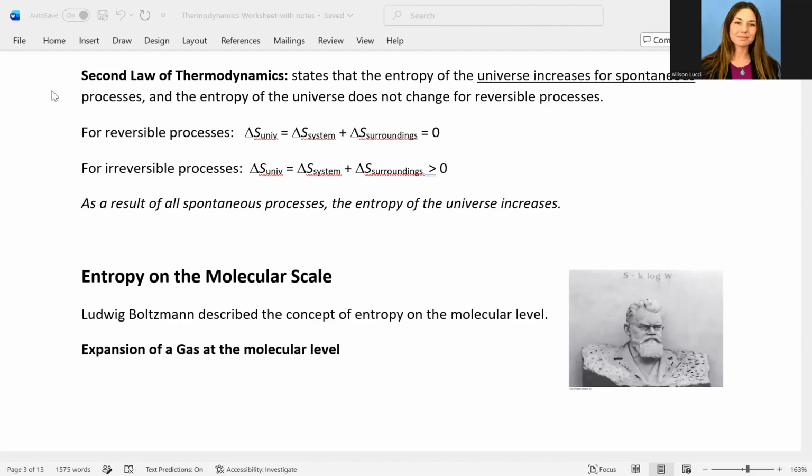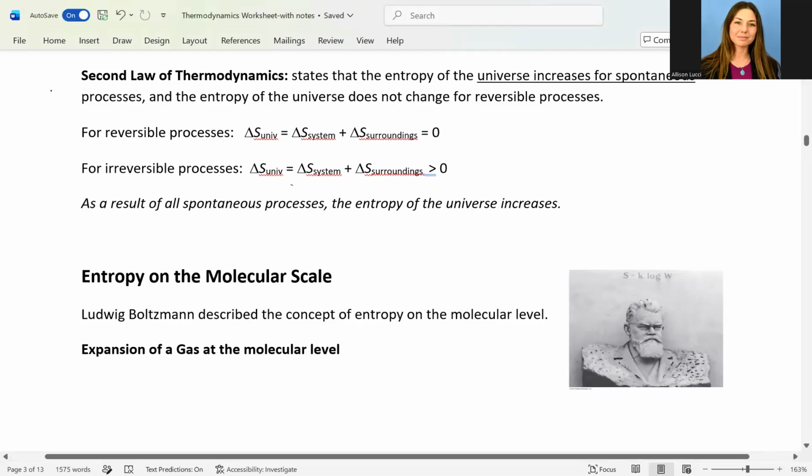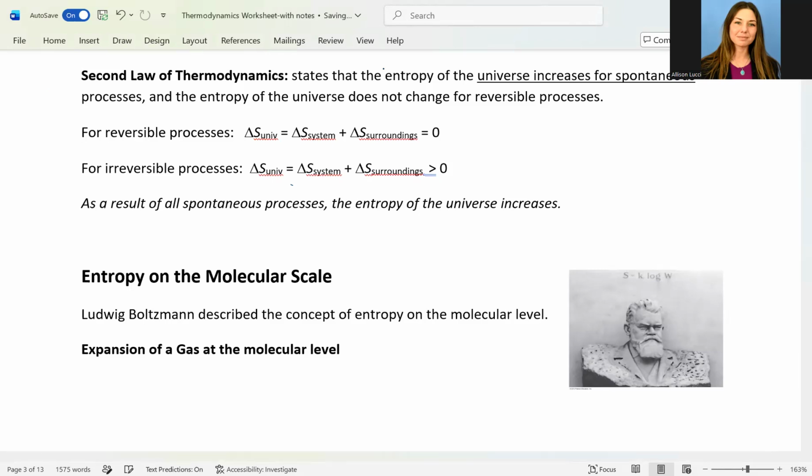So the next topic that we'll review here continues with the second law of thermodynamics. It states that the entropy of the universe increases for spontaneous processes. That's the first part here, but the entropy of the universe does not change for reversible processes. And this is defined in these two equations here.